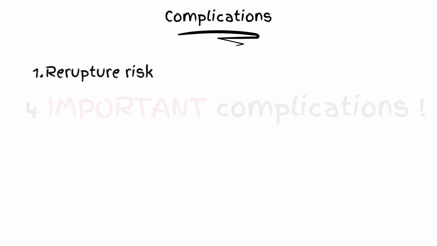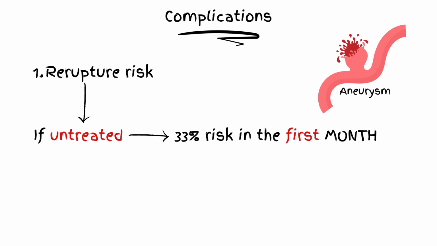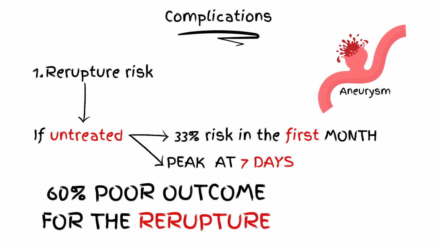Subarachnoid hemorrhage can have many complications, but there are four important ones. First, we have the re-rupture risk. If the aneurysm is untreated, the re-rupture occurs in 30% of the cases in the first month, with a peak in the first 7 days. This risk is associated with a greater mortality and poor outcome in over 60% of the patients.